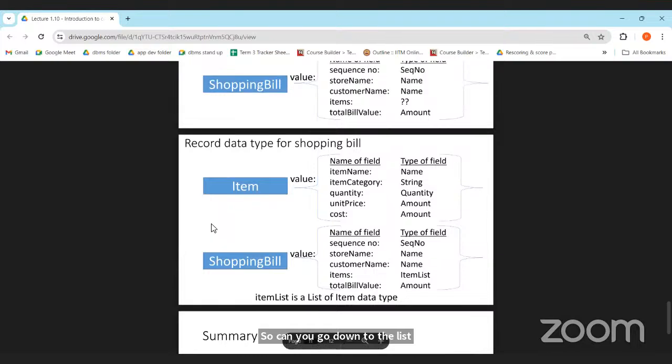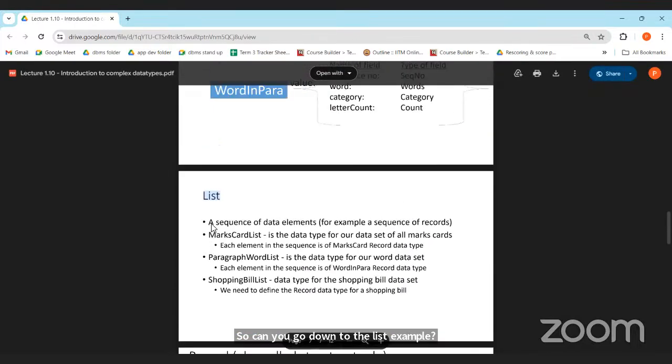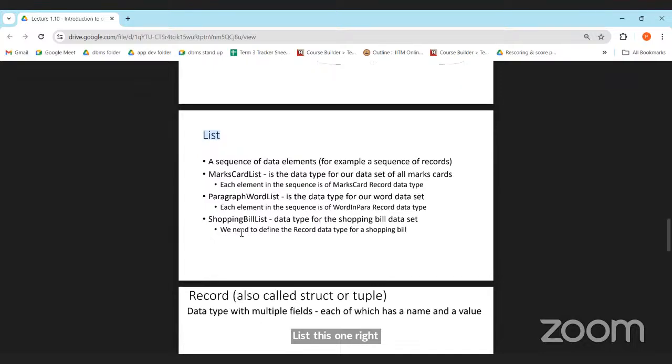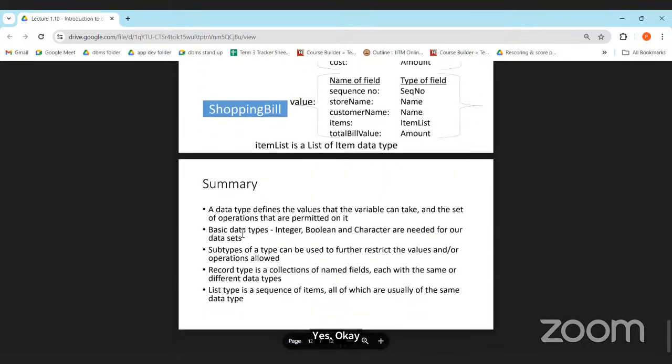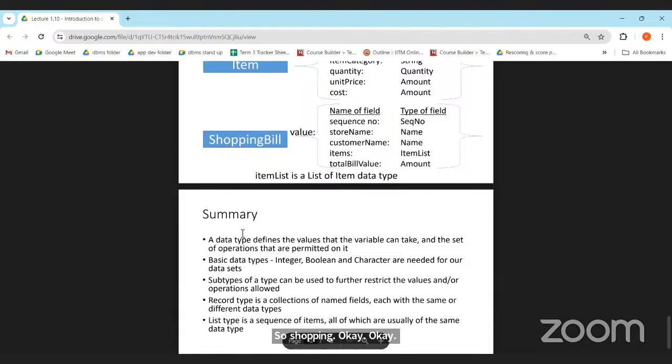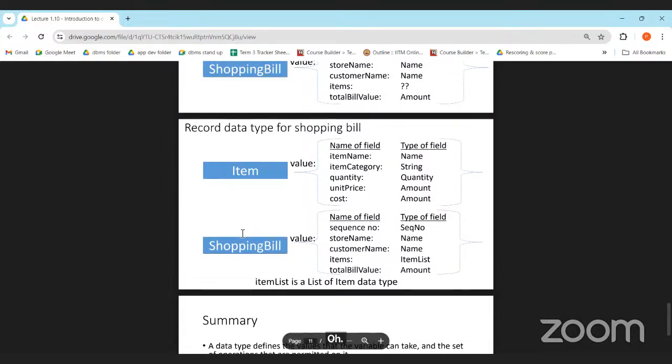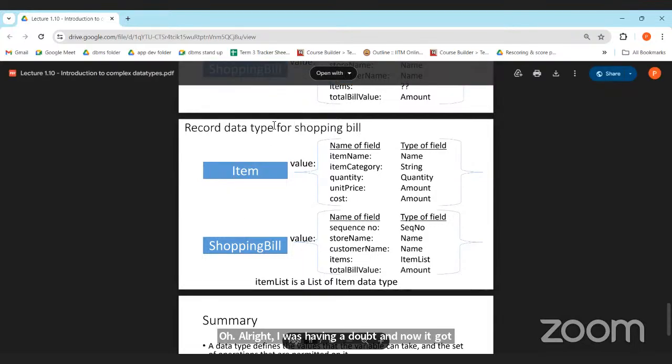So can you go down to the list example? The example of list, this one, right? Yes. The shopping example. Move down a little bit. Okay. Summary only. All right. I was having a doubt and now it got clear. So that's it. Don't worry about this record and list and collection.